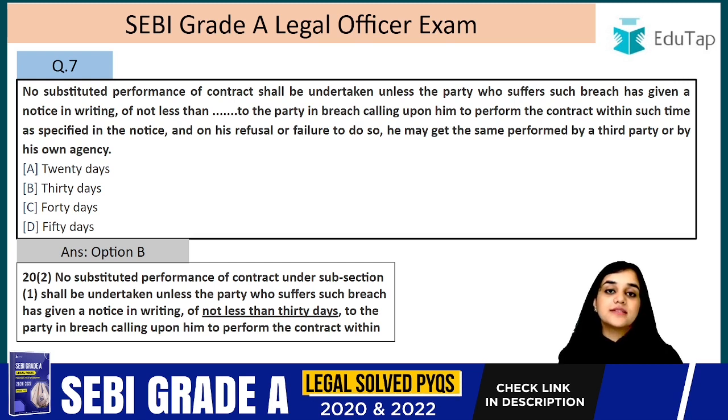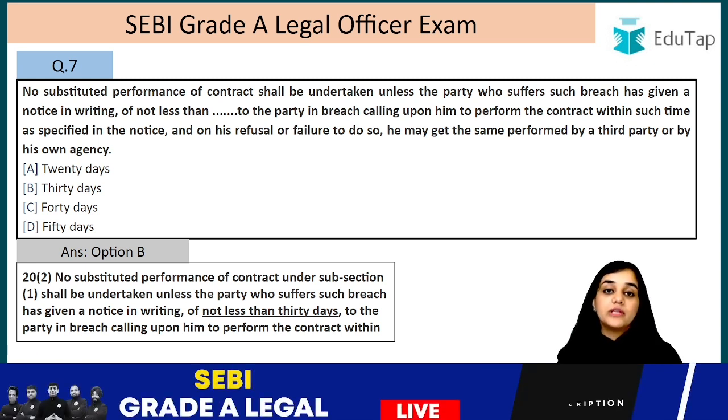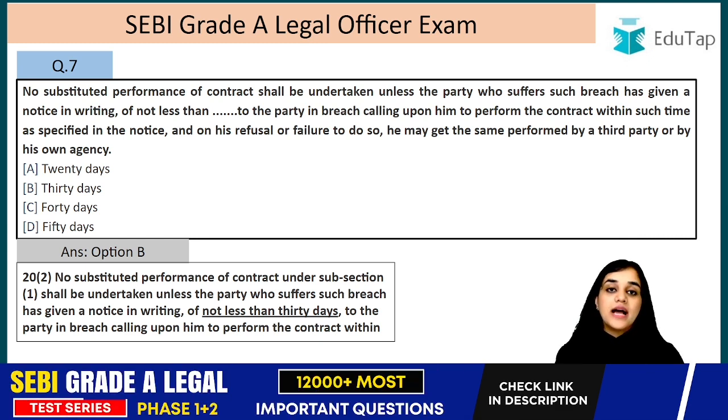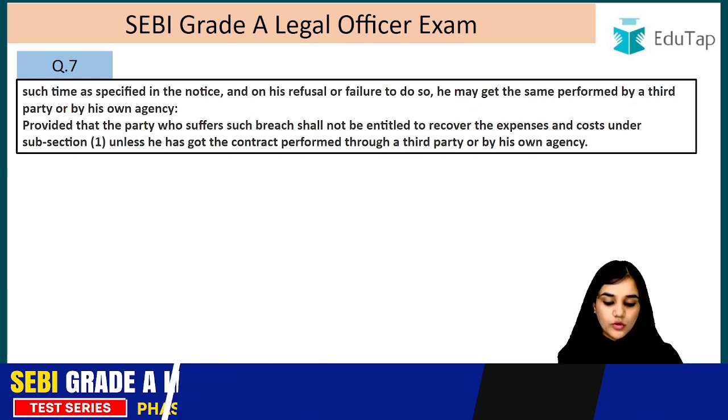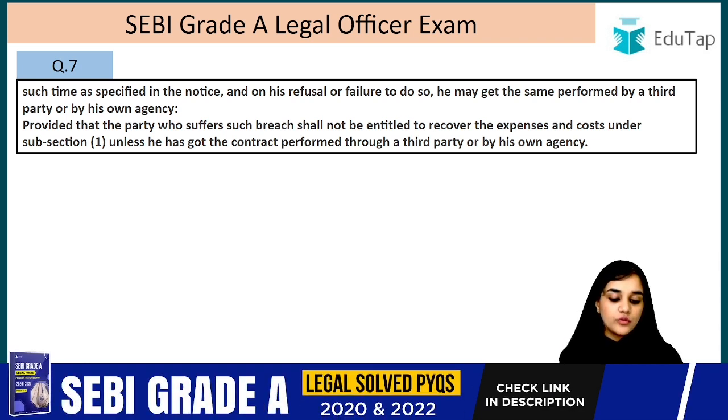And what does that notice have to do? It will be to the party in breach, calling upon him to perform the contract, right? So we will be calling the party, that you come and you perform the contract, or else I will get it performed by a third party, right? So to the party in breach, calling upon him to perform the contract within such time as specified in the notice, and on his refusal or failure.